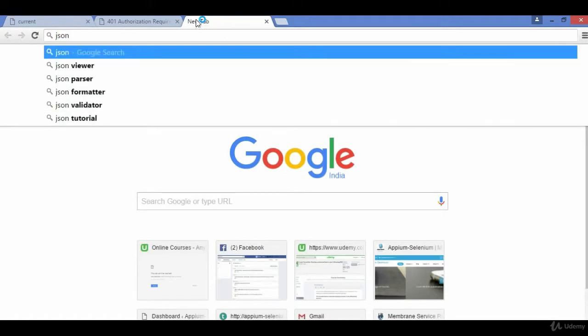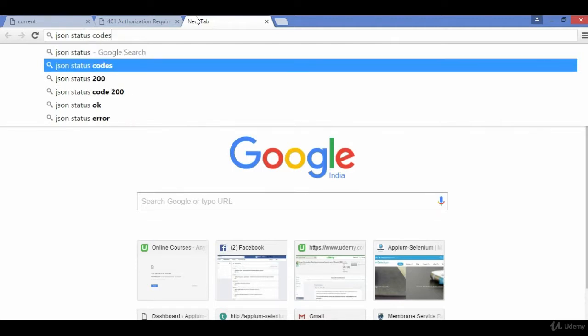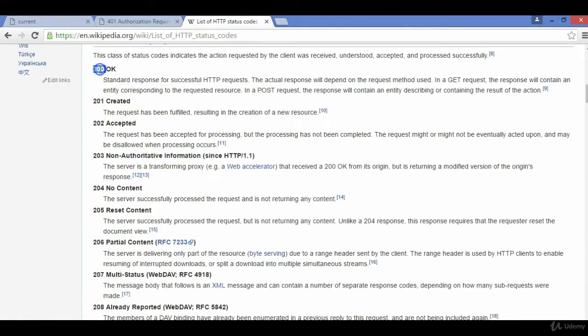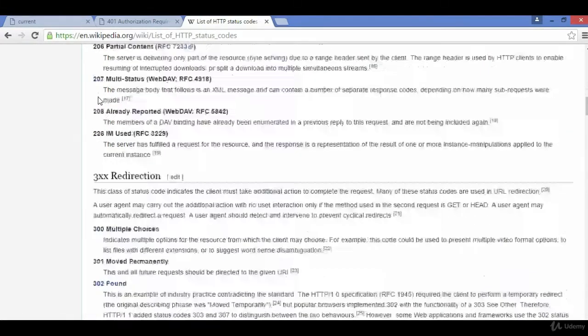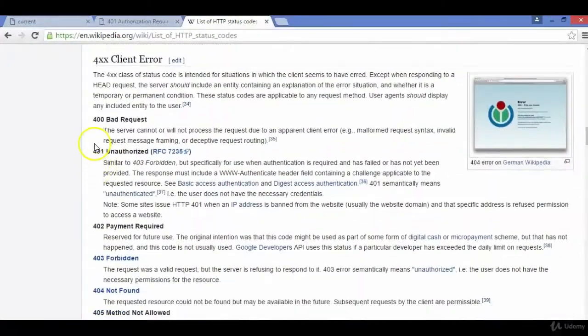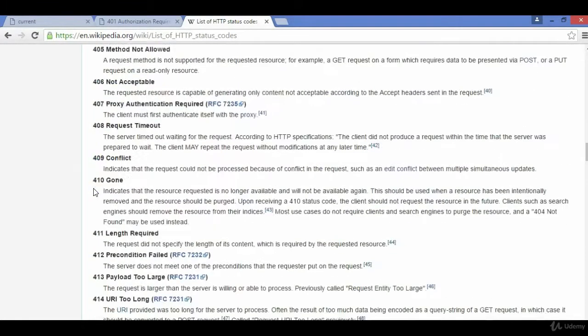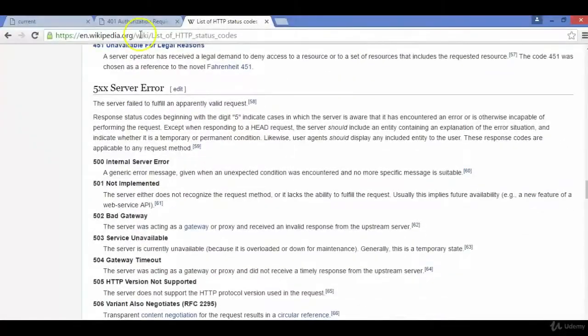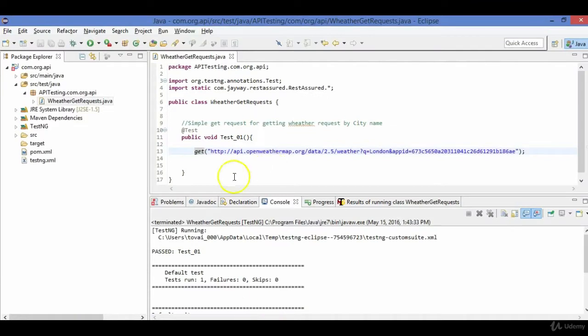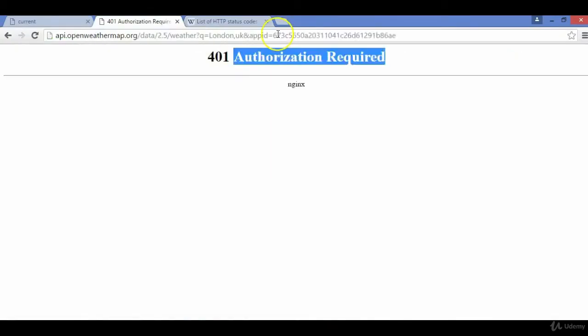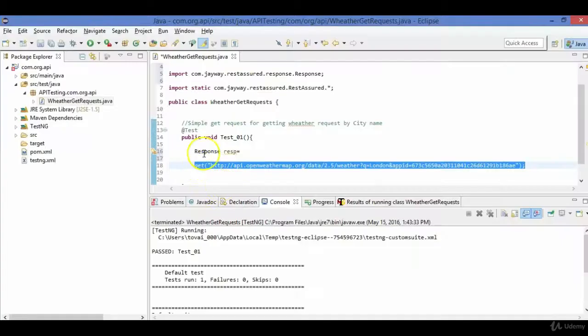To get the list of all these status codes, just type HTTP status codes. These are the codes, like 200 is for OK, 201 is for created. Okay, so we were getting 200 here. Okay, this one is for unauthorized. So similarly, various response codes will be returned. It is the Wikipedia page of HTTP status codes returned for each and every API request sent to the server. Yes, we have sent this API using GET, but we want to check whether this API was successful or not. So we want to fetch its response code.